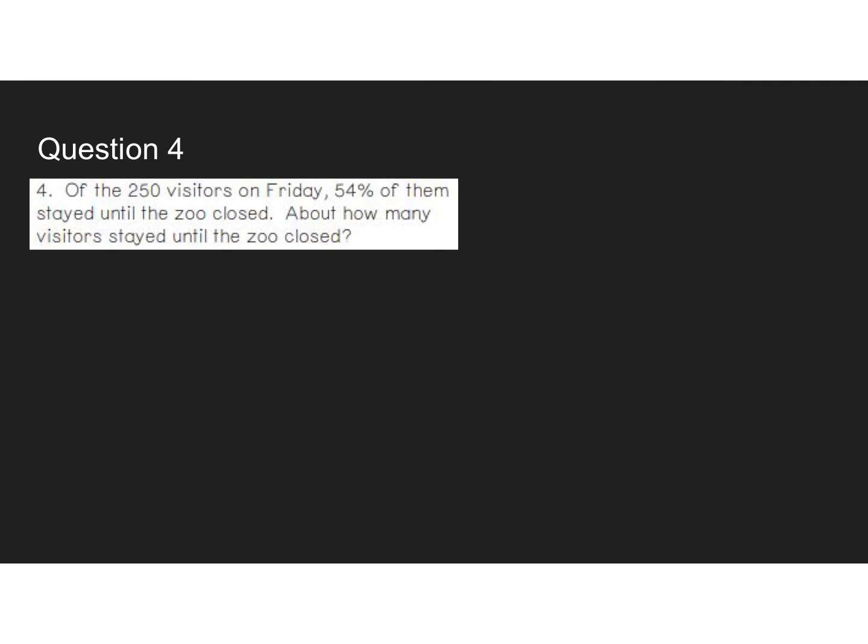All right, number 4. Of the 250 visitors on Friday, 54% of them stayed until the zoo closed. About how many visitors stayed until the zoo closed? Okay, so again, I like that they're giving us how many stayed, and then they're asking for that. So that's good. I think here's our percentage, and then I would say this is probably our total. So again, I think we're looking for part. Could be wrong, but I think so.